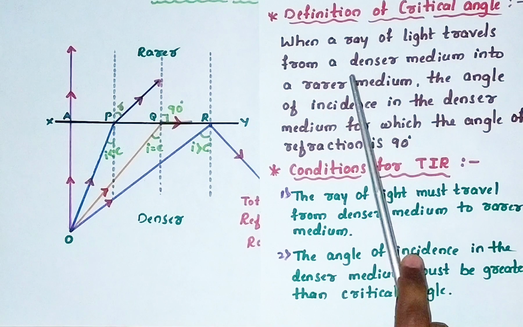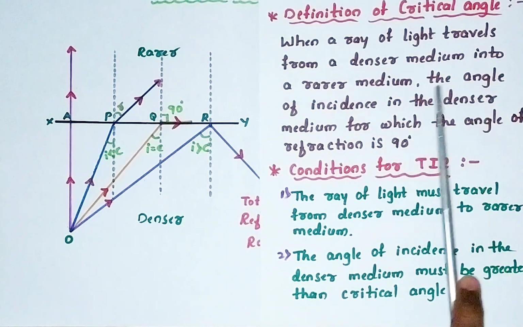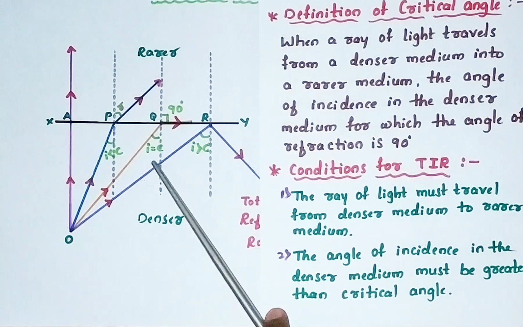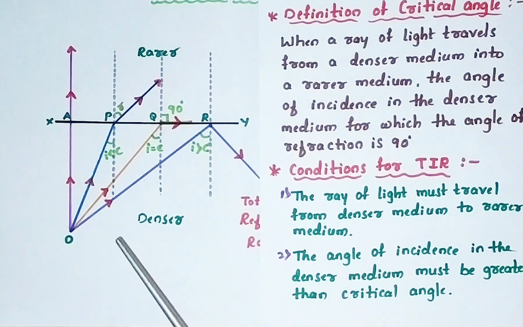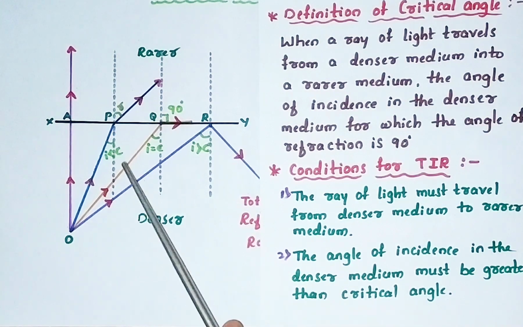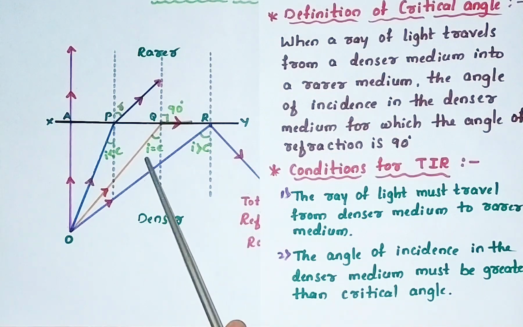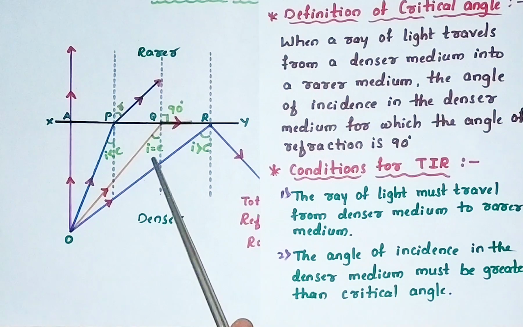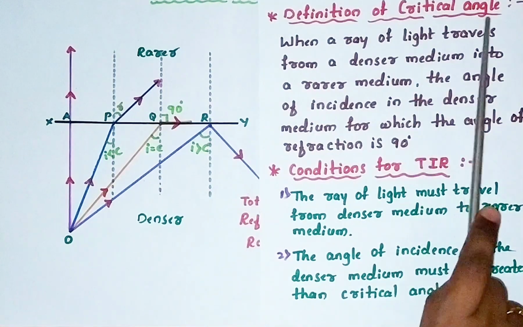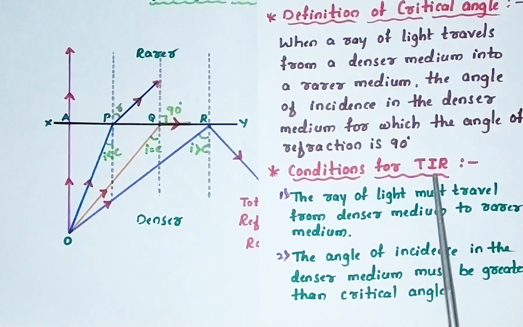When a ray of light travels from denser medium to rarer medium, then the angle of incidence in the denser medium for which angle of refraction is 90 degrees, this angle we are going to call the critical angle. Right?